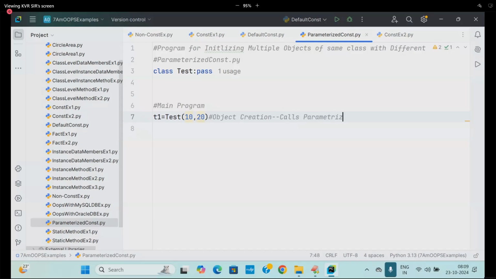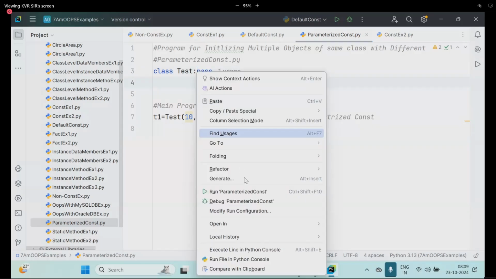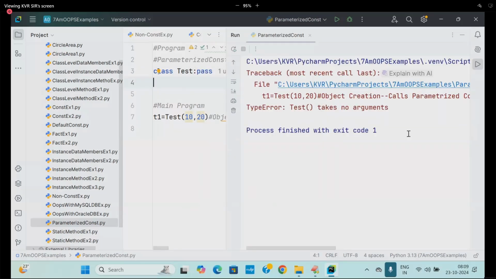Parameterized constructor. What is parameterized? Two, three, four? Two are parameterized. So do I need to define a constructor or not? See, execute it. You will get an error: it takes no argument. Nothing is there. Now I need to define.